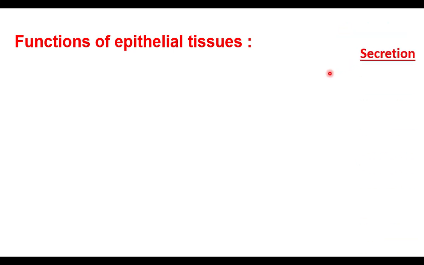Epithelial tissues are also involved in secretion. Sweat glands secretion is seen. Salivary glands secretion is seen. Secretion involves giving something out of the cell in liquid form. Absorption involves taking in of substances.